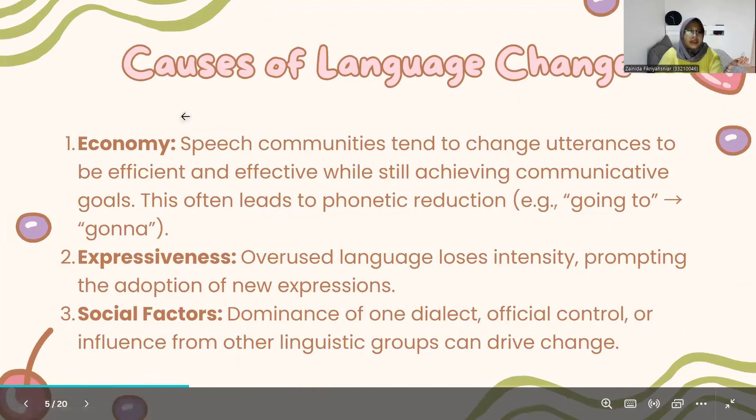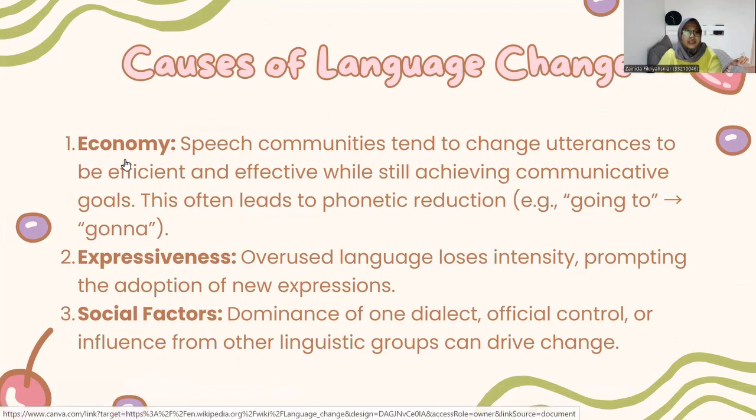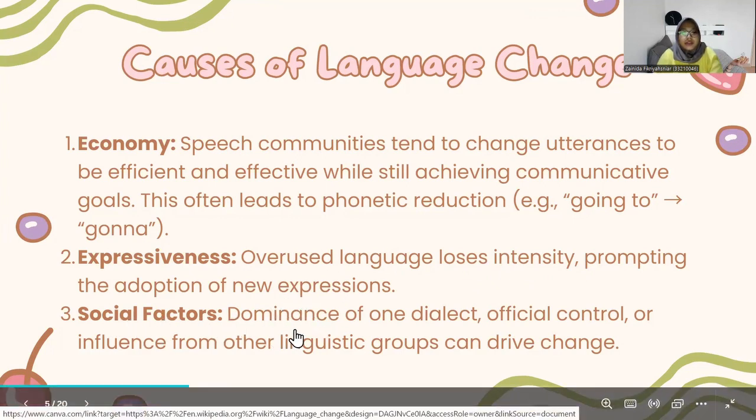Causes of language change. There are 3 causes of language change. The first one is economy. Speech communities tend to change utterances to be efficient and effective while still achieving communicative goals. This often leads to phonetic reduction, for example, going to changing to gonna. Second is expressiveness. Overused language loses intensity, prompting the adoption of new expressions. And last is social factors. Dominance of one dialect, official control, or influence from other linguistic groups can drive change.